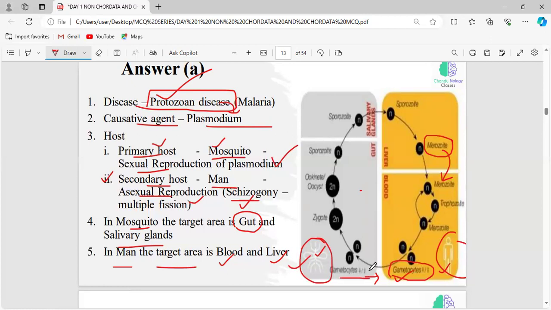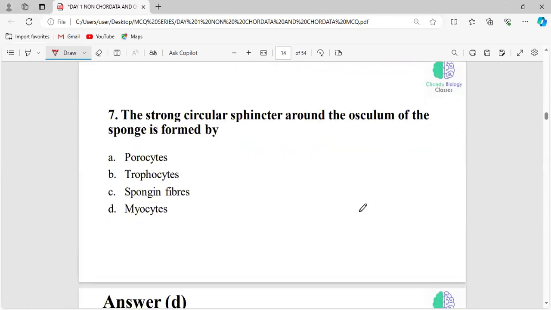And this gametophyte is the one that enters the body of the mosquito, and it undergoes sexual reproduction, and it is happening in the gut. And the sporocyte will be the stage that enters the salivary glands. So you should know that the infective stage of malaria will be the sporocyte. The infective agent will be the sporocyte. We can say the sporozoans. Okay. These are all the things you should make a note of.